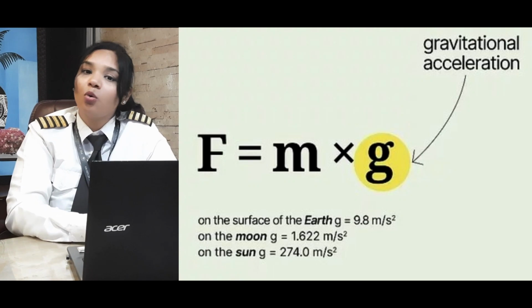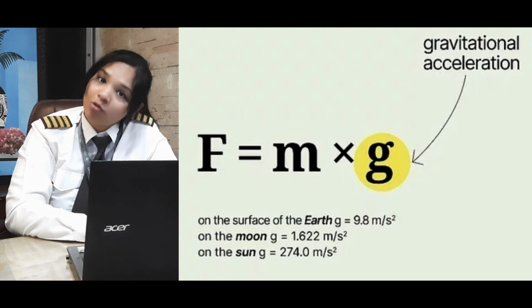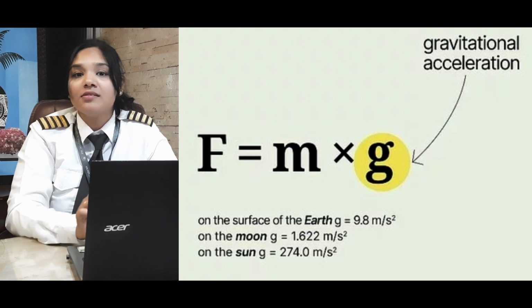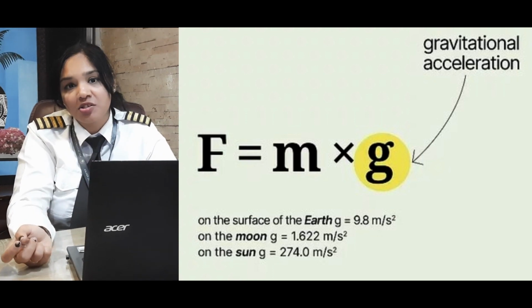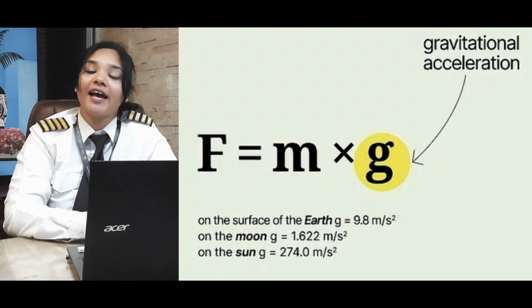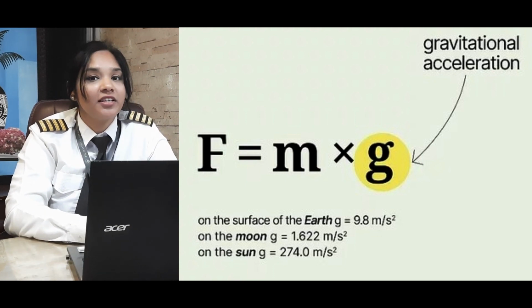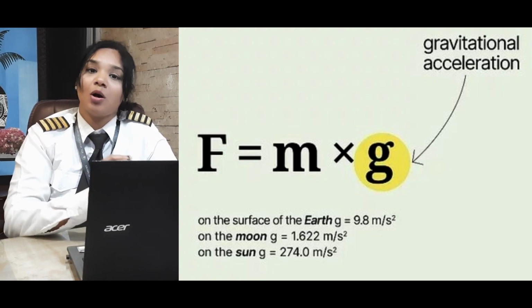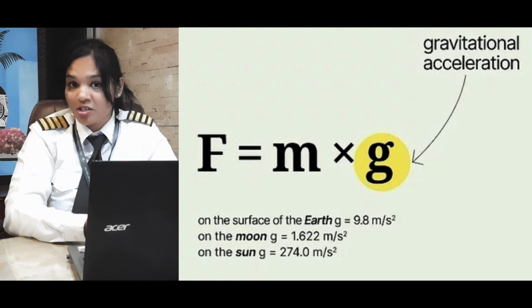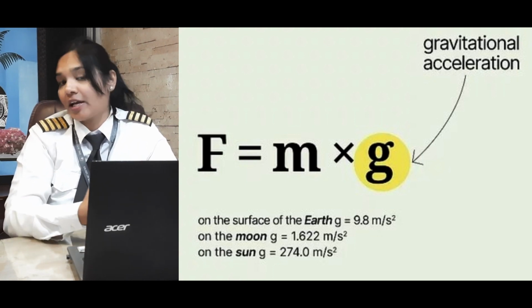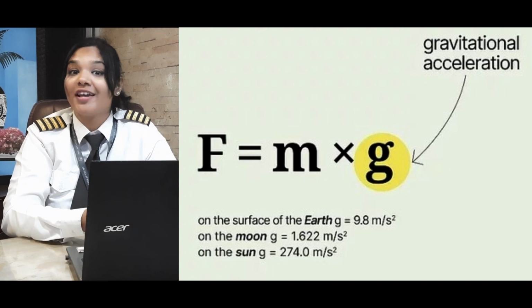But on the other hand, weight is something different. Weight is a force. Weight is equal to mass into the gravity. So the formula for force is mass times acceleration. Now if you replace this acceleration with the acceleration due to gravity, which changes from one celestial body to another, for example the gravitational acceleration of Earth is completely different from the gravitational acceleration on Moon or Mars or any other planet, then the weight of an object changes from one celestial body to another.